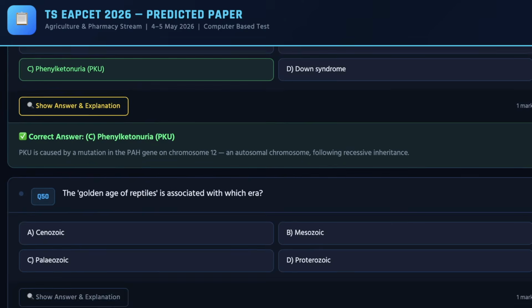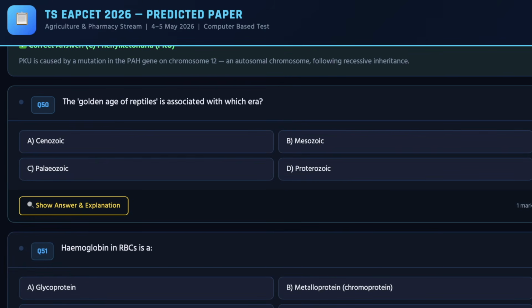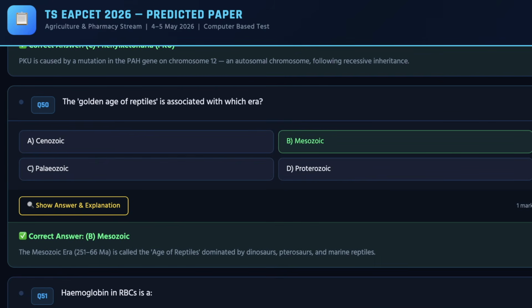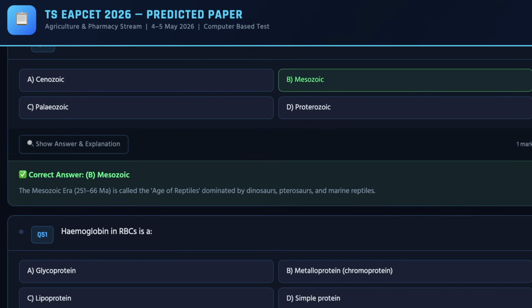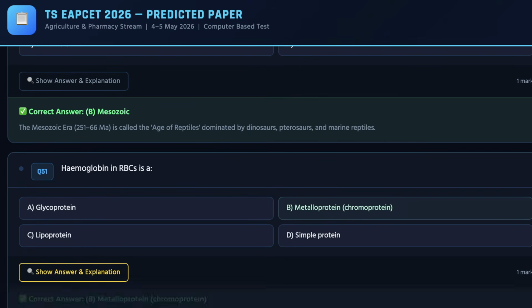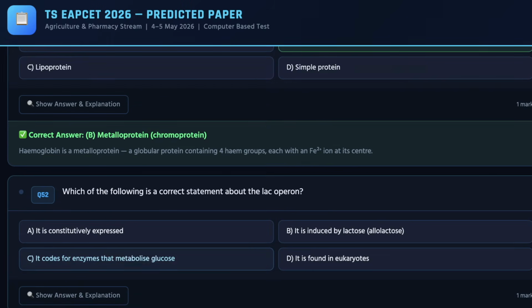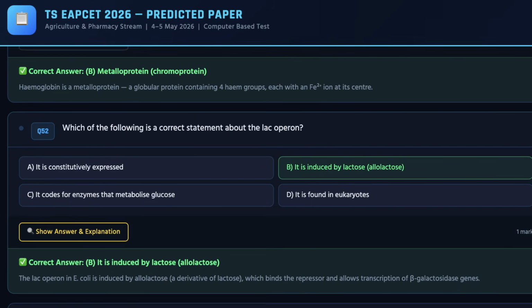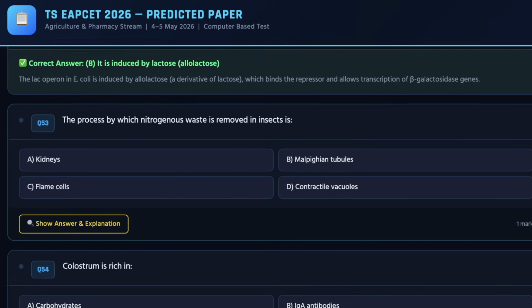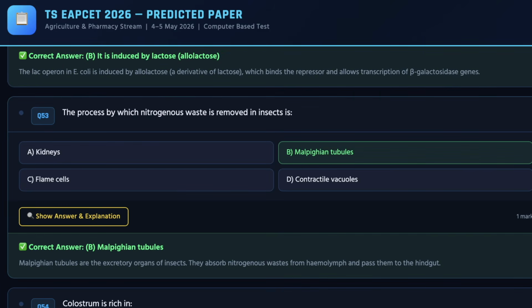So next, moving ahead, we have the 10th question, the correct answer for the same is B. Next we have the 11th question, as you can see on the screen, the correct answer is B. For the 12th question, the correct answer is B. And as we move ahead, we have the 13th question, the correct answer for the same is B.